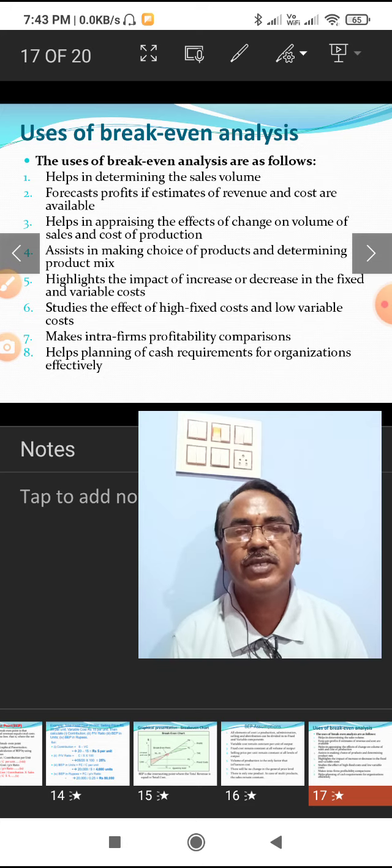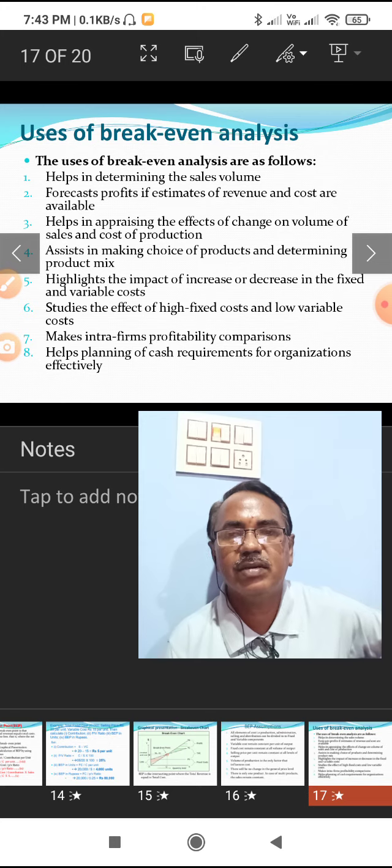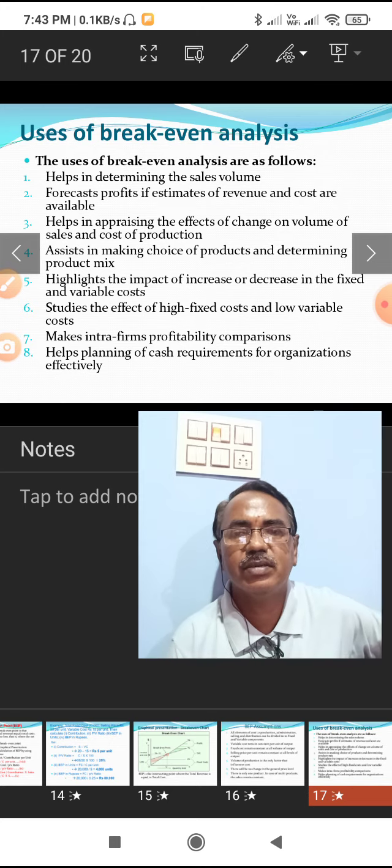If the fixed cost is less and variable cost is more, then the contribution will be very low. So, in this context, they can estimate the profitability.